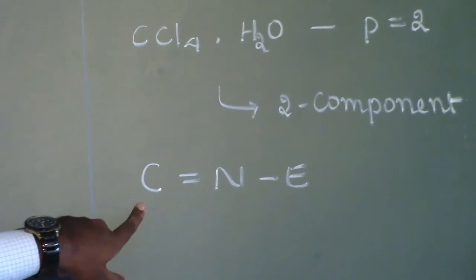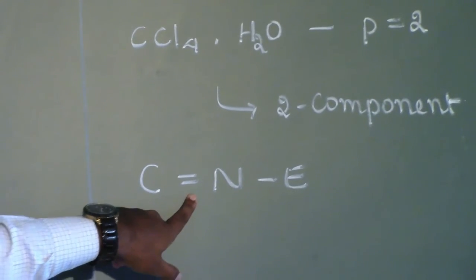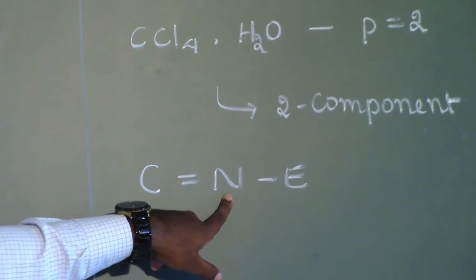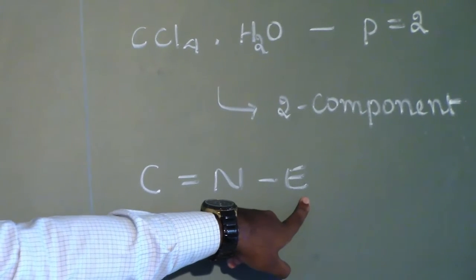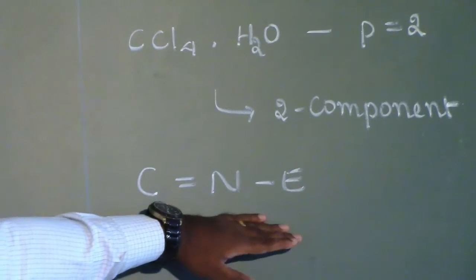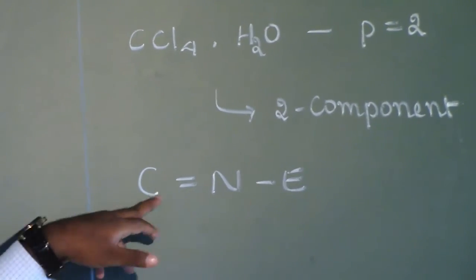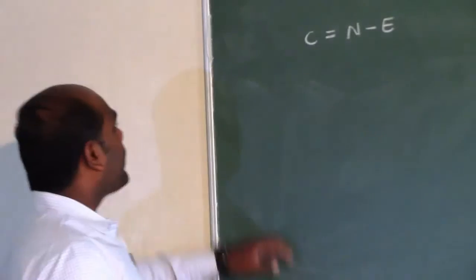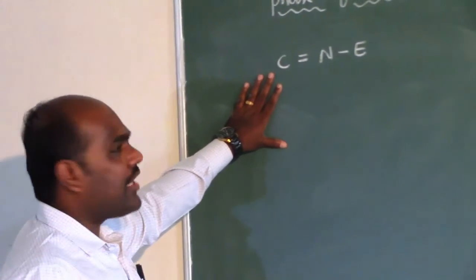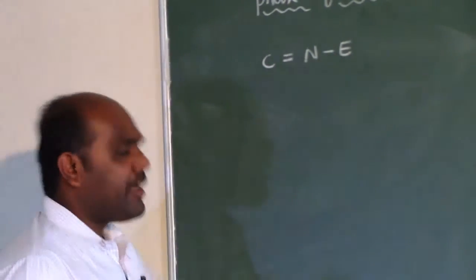I repeat, the number of components that are present in a system will be exactly equal to the number of constituents that are present in the system minus the number of independent equations that are taking place in the system. For this, we shall consider some simple examples and try to calculate the number of components in a system. So the equation we can use is C equals N minus E.